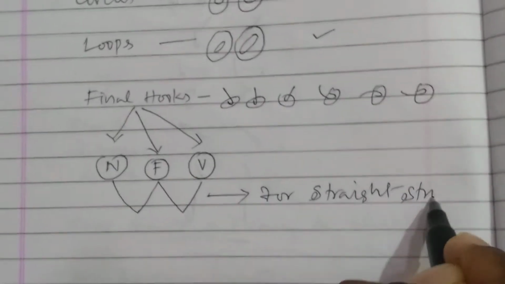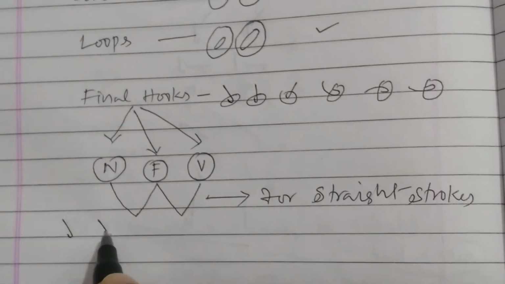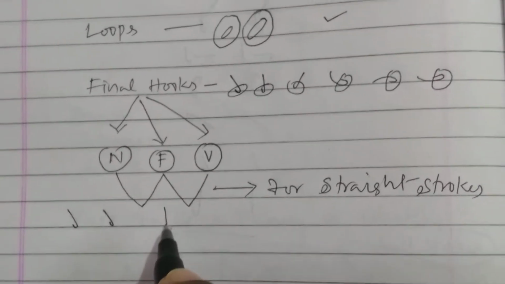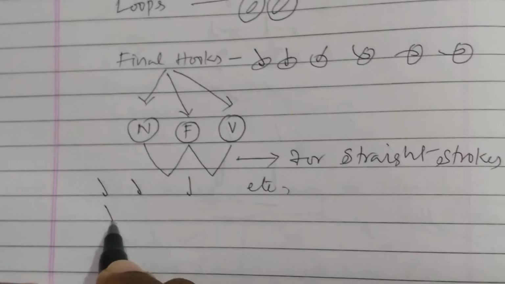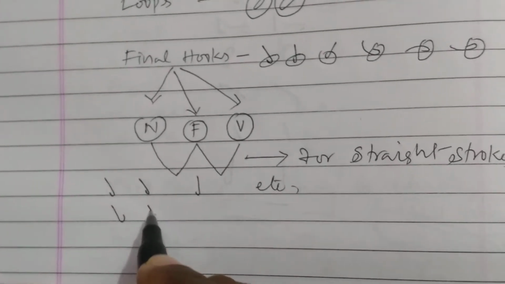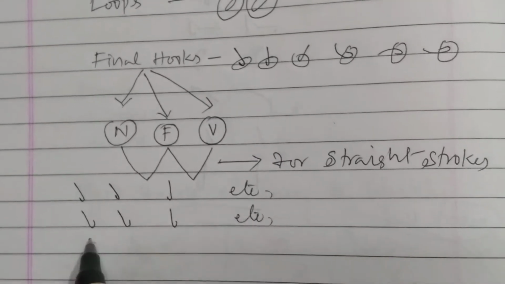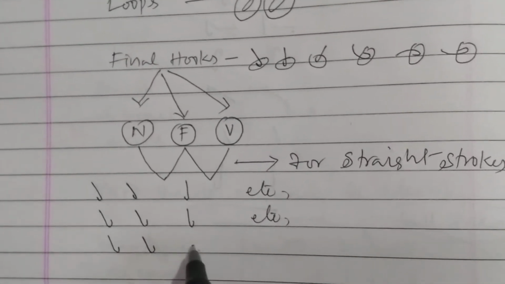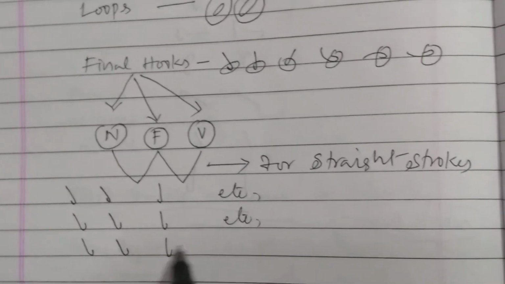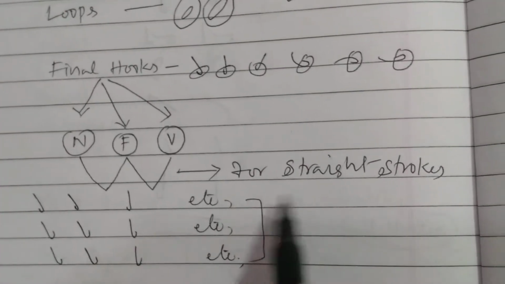Already we learned how they are: P N hook, B N hook, T N hook, etc. P F hook, B F hook, T F hook, etc. P V hook, B V hook, T V hook, etc. Already we learned for straight strokes.